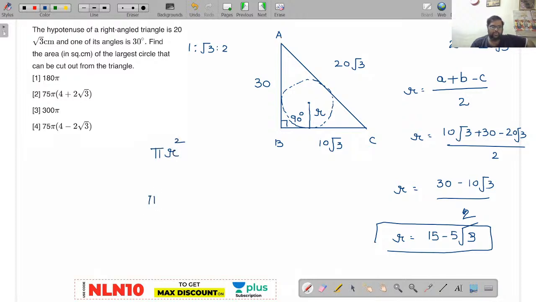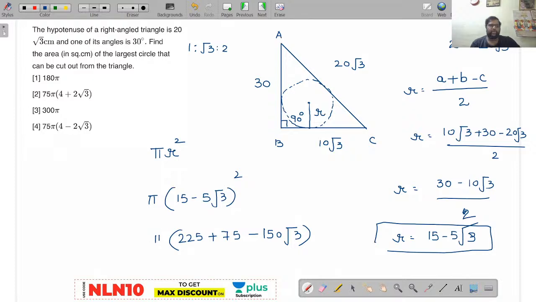Now automatically circle area is nothing but pi r square. Now pi into your r value is 15 minus 5 root 3 whole square. And that's an easy one, right? 15 15s are 225. Now b square, 25 into 3, it will be 75. Minus 15 30s are 450, so 150 root 3 into 5, which is 150 root 3. 225 plus 75 is nothing but 300.